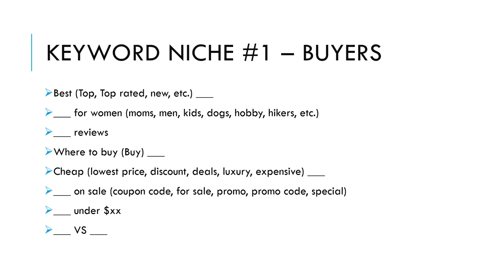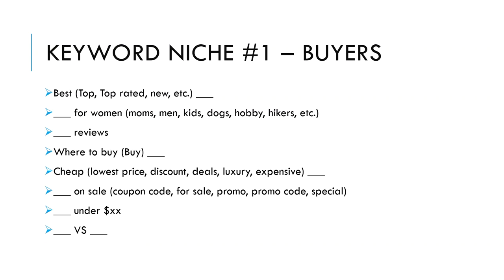Next, reviews. If I'm going to buy something, I'm definitely going to type in my keyword I'm searching for and then reviews. Next, where to buy that keyword, or simply buy Dell laptops, buy iPhones. Next, I like to pair my keyword with what the price looks like: cheap, luxury, expensive. This is a common word paired with a keyword. Cheap hair curlers. This next one pairs with that well.